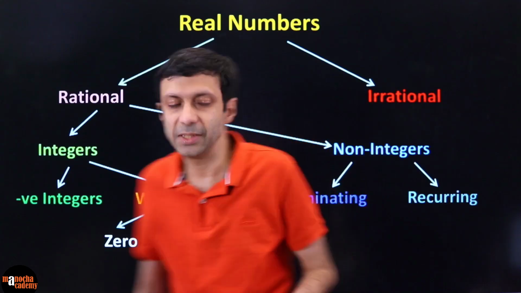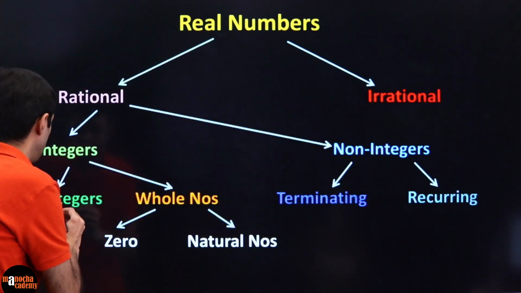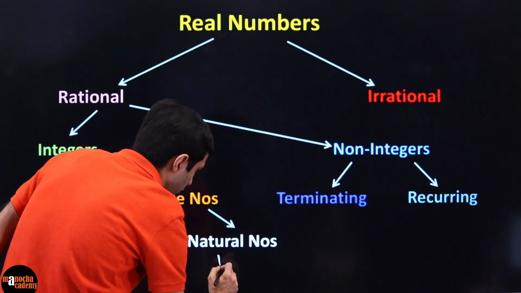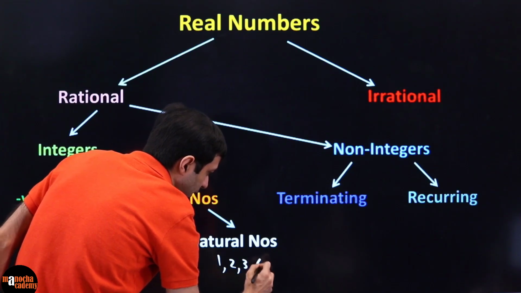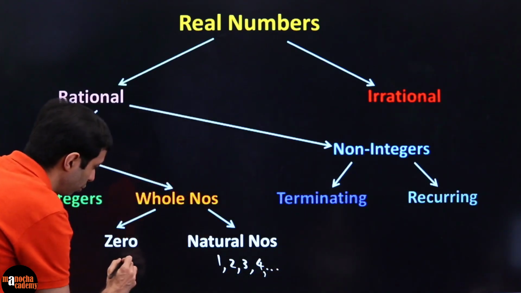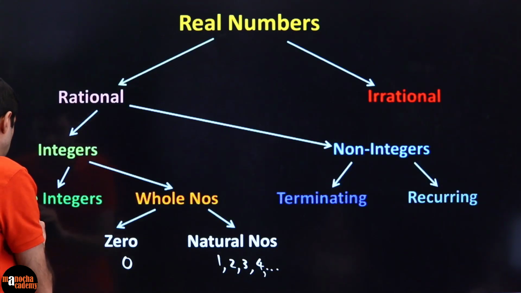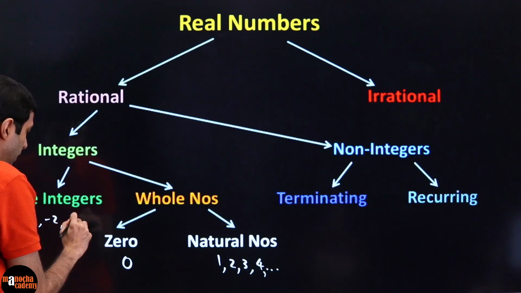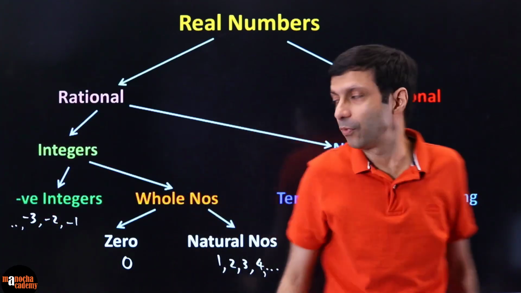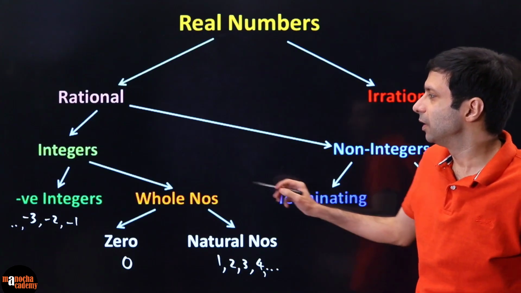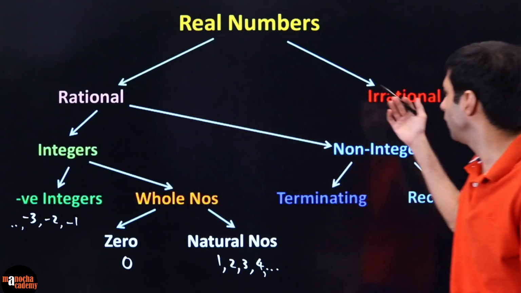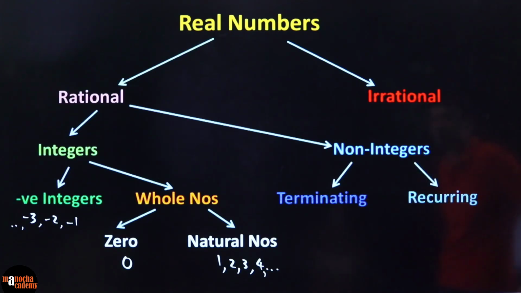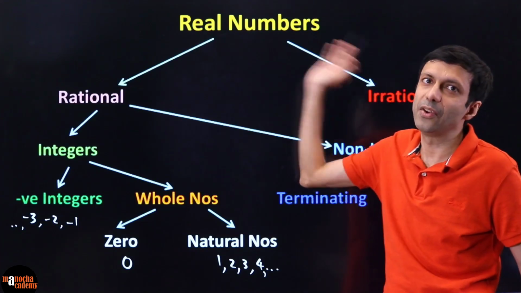Till now, we have done the easy stuff. We have talked about the natural numbers like 1, 2, 3, 4, and so on. These are also called counting numbers. If you add 0 to that, then together they are known as whole numbers. And then negative integers, you guys know, minus 3, minus 2, minus 1, and so on. So you guys are familiar with all of these? Together, these are all known as integers. But what are rational, irrational, all these non-integers, terminating, recurring? Let's talk about that. And remember, these all come under real numbers.